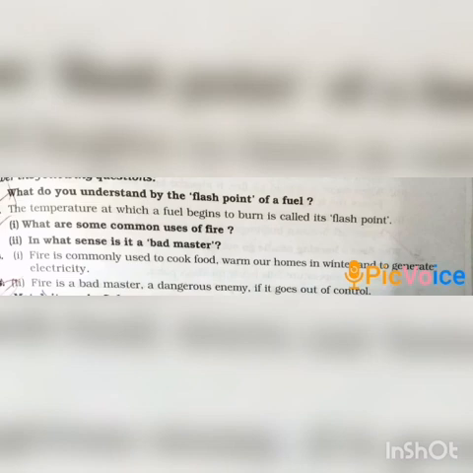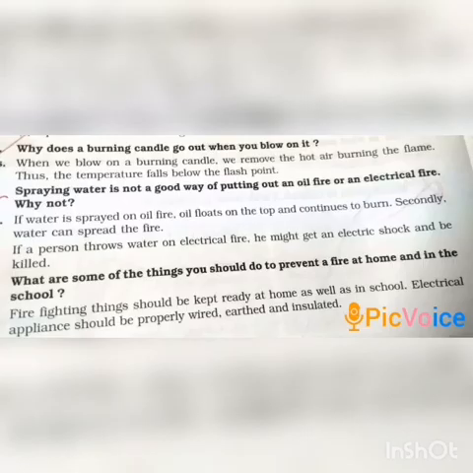Question number 2. What are some common uses of fire, and in what sense is it a bad master? Answer. Fire is commonly used to cook food, warm our homes in winter, and generate electricity. And of course, fire is a bad master, a dangerous enemy, if it goes out of control. Question number 3. Why does a burning candle go out when you blow on it? Answer. When we blow on a burning candle, we remove the hot air around the flame. Thus, the temperature falls below the flash point.